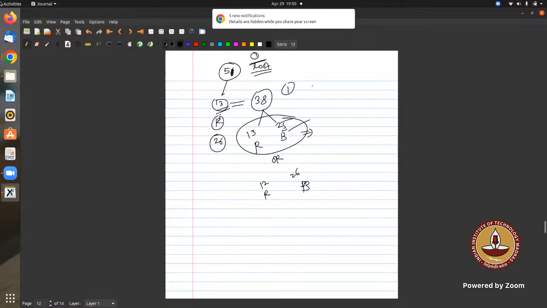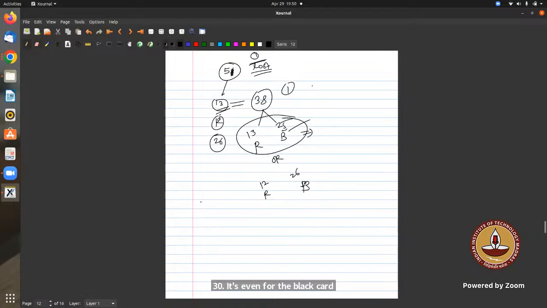Yes, sir. Can't we have 26C1 upon 38C1 for the black card lost? Now that 13 cards are red, we can remove them. So we have a total of 38 cards, and out of that, we have to determine if a black card is lost. So can't we have 26C1 upon 38C1, like the probability of a black card missing out of 38 cards?